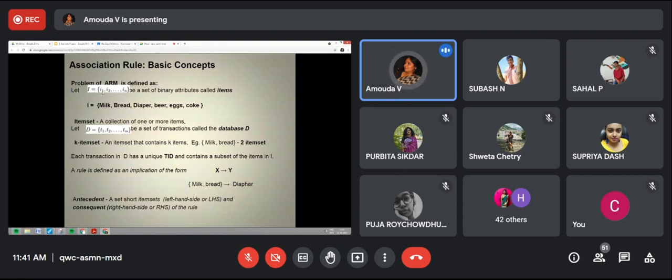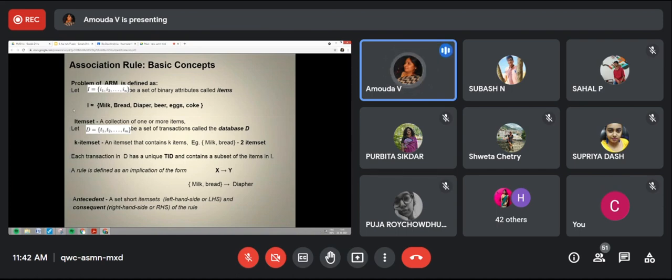So item 1, item 2, item 3 are a set of items. For example, milk, bread, diaper, beer, eggs, coke are taken as item 1, item 2, item 3 and so on, put together completely as I. Okay, these item sets are there in the shop.